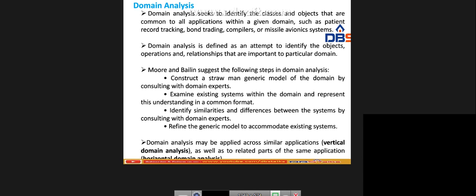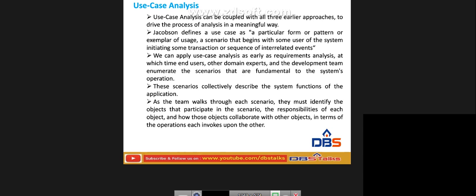The next one, use case analysis. So use case analysis can be coupled with all three earlier approaches to derive the process of analysis in a meaningful way. So based upon these earlier approaches, we can couple all the things and apply them to use case analysis.